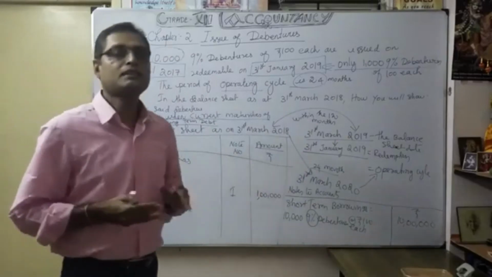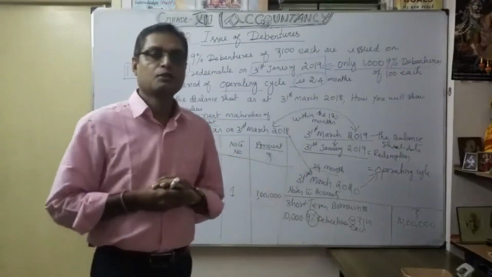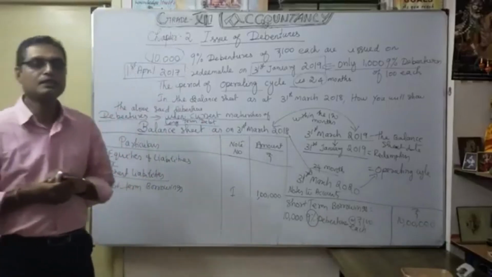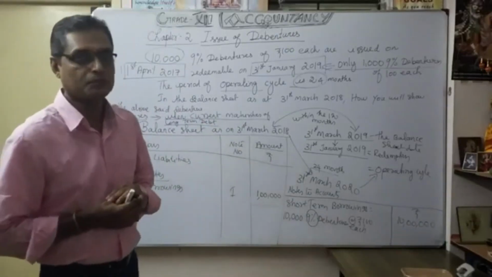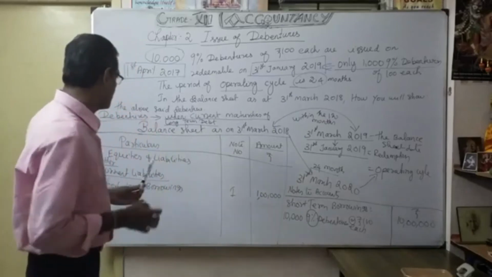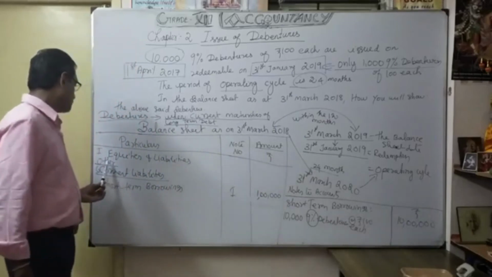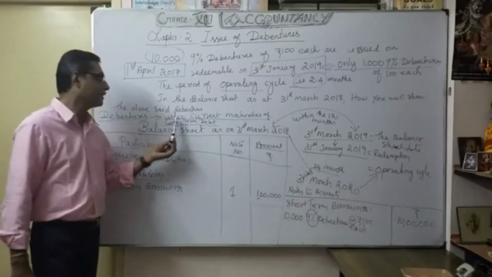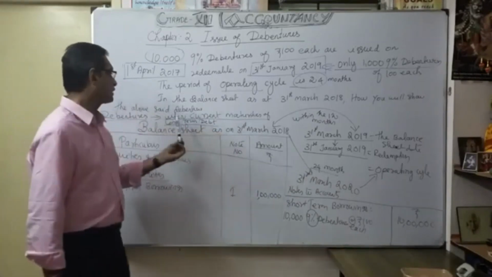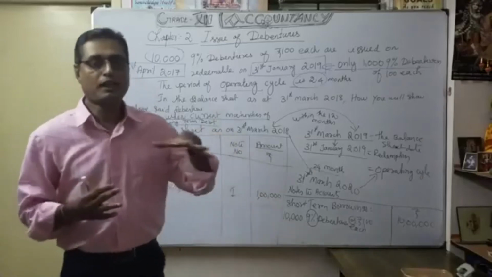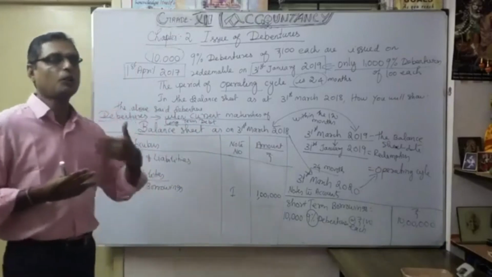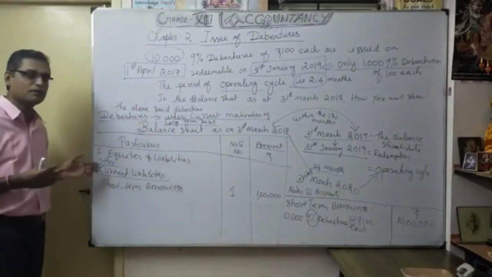Anyway, it is coming under short-term borrowings. Why is it called short-term borrowings? Because it is going to be redeemed within the year. So we redeem only 1,000 debentures. That's why I am going to show other current liabilities. That's our idea here. When current maturities of long-term debt, so as of now, what debt am I going to do? Maturity of how many debentures? Here the maturity is only 1,000 debentures.